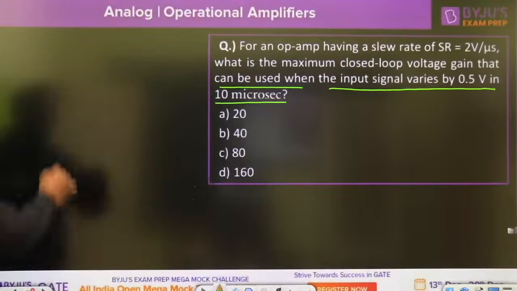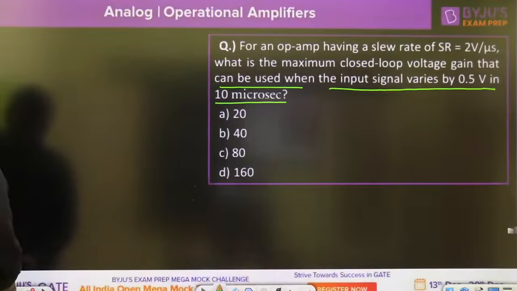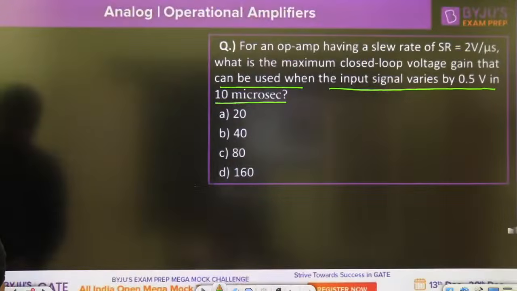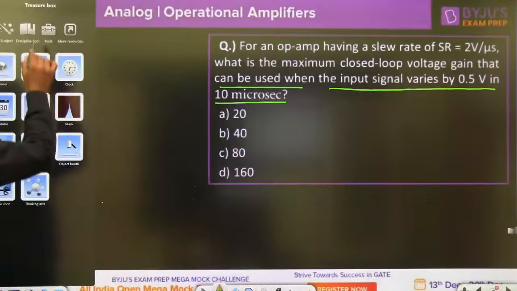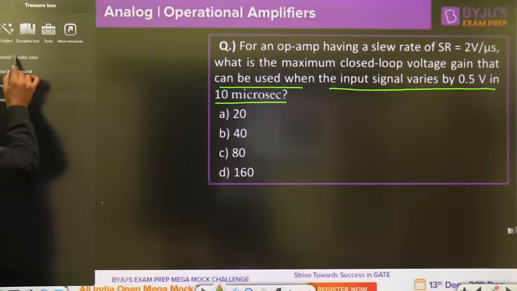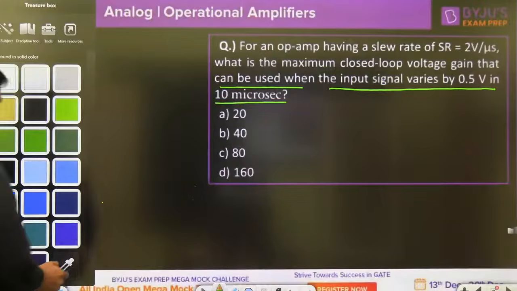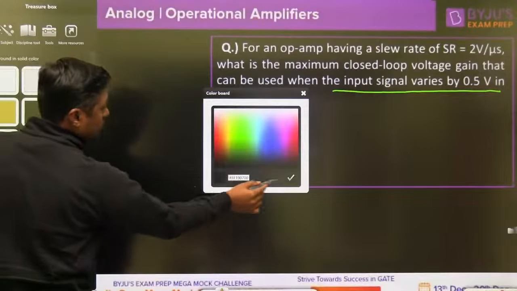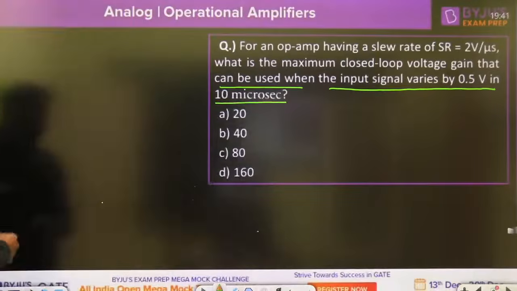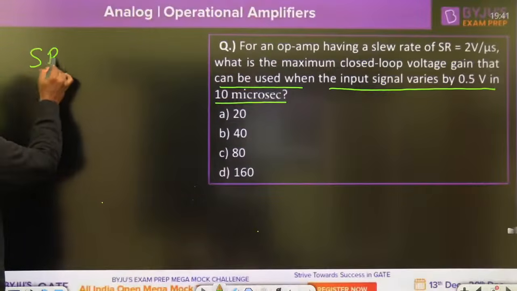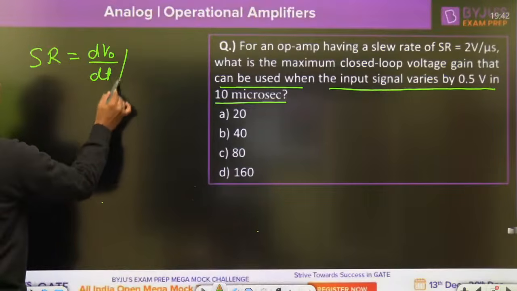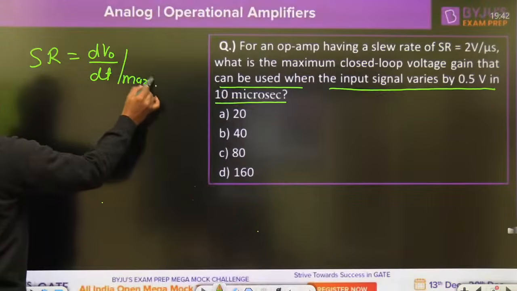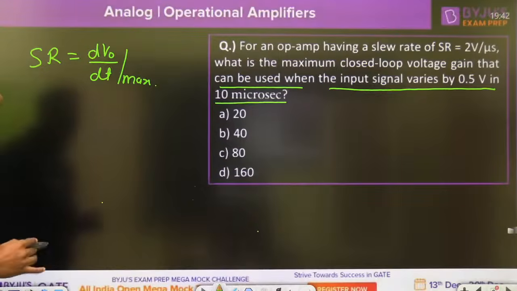Now, what is the slew rate? Try to solve this question. Slew rate means the maximum rate of change of output voltage under closed loop condition. That is dV0 by dt max.